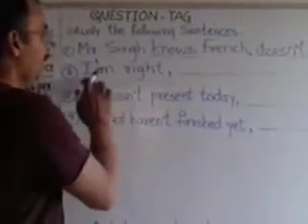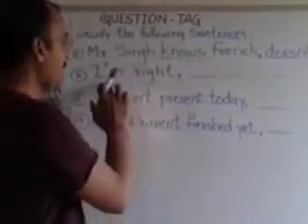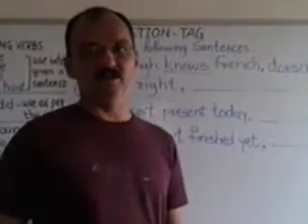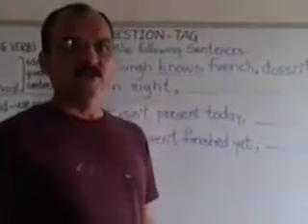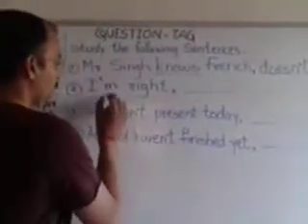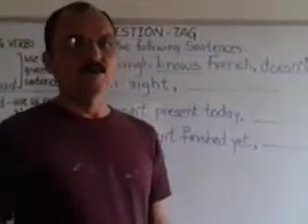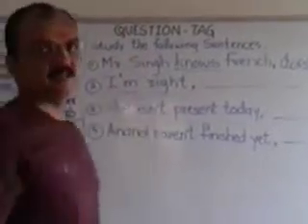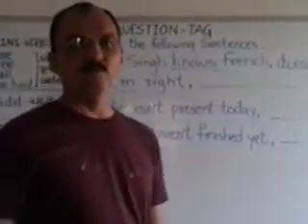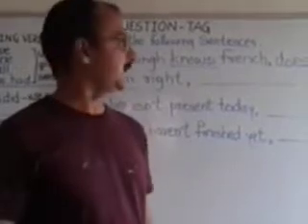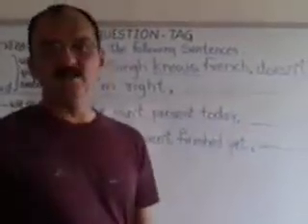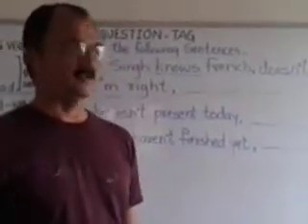Now the second sentence, I am right. Here the helping verb is am. This statement is also positive, so we have to write a negative question tag.